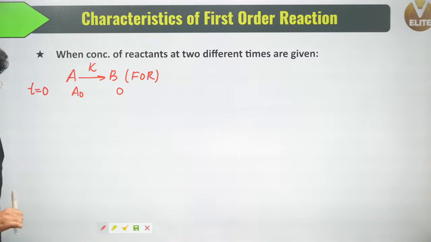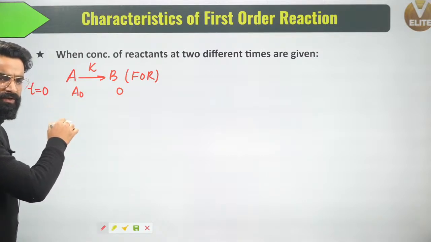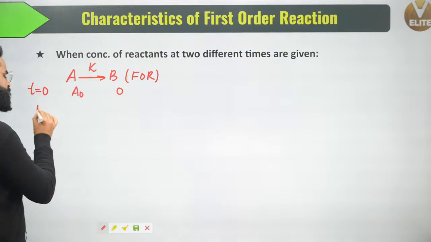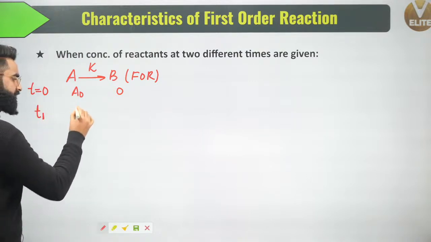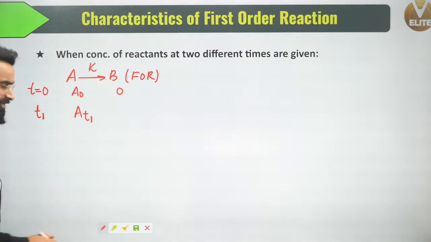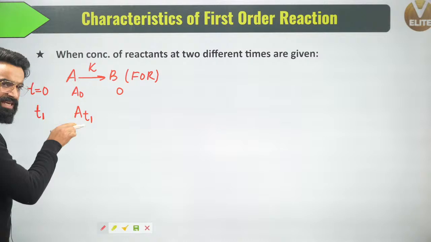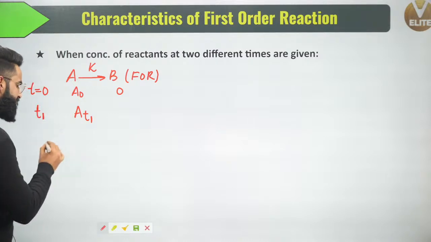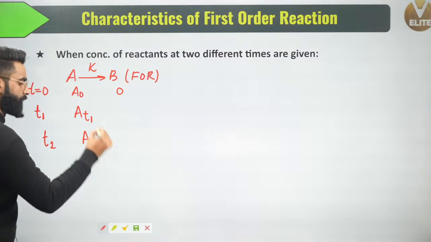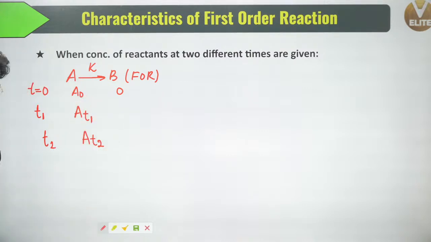Now with time we know concentration of reactant will keep on decreasing. Let's say at time t1, the concentration of reactant left is equal to AT1. Now similarly, the concentration of reactant will still keep on decreasing. Let's say at time t2, the concentration of reactant left is equal to AT2. Now guys, see what I'll be doing right here.